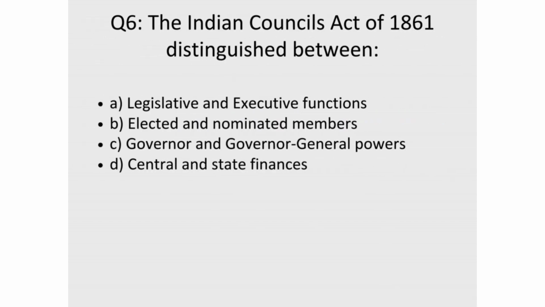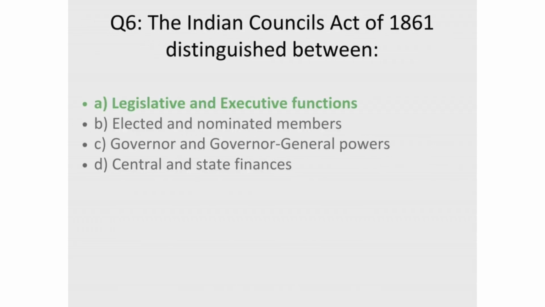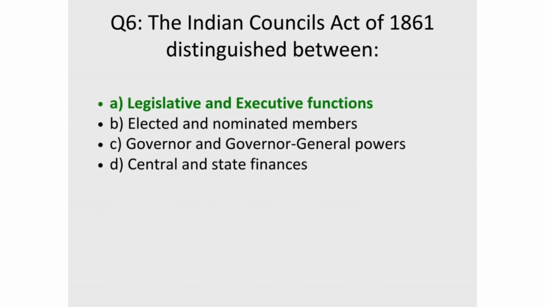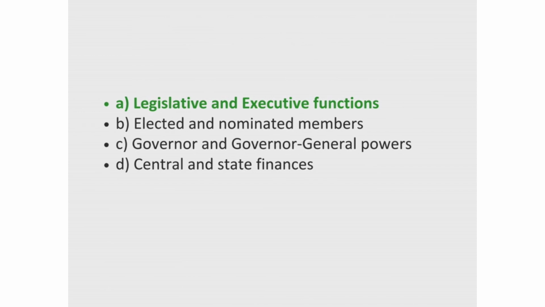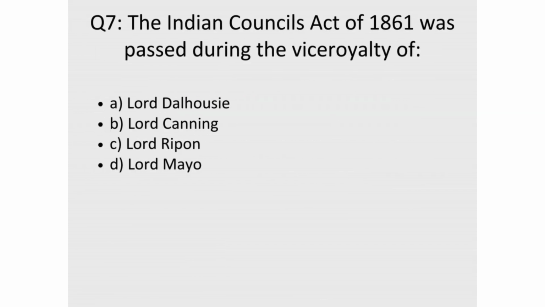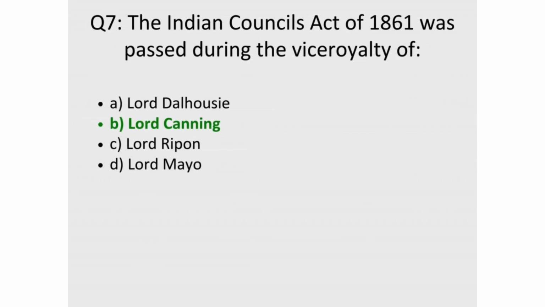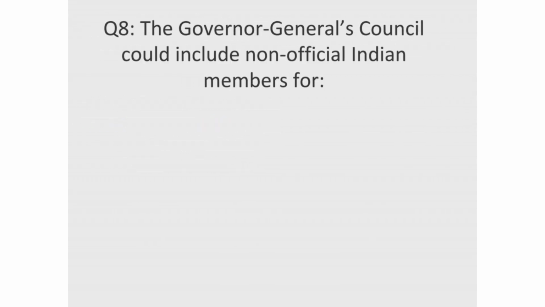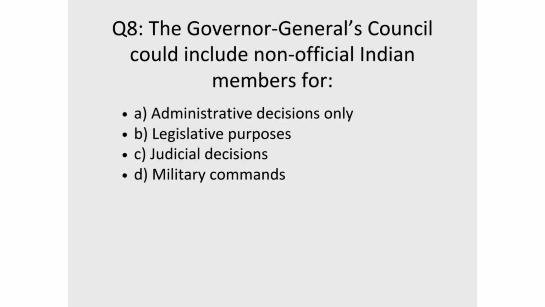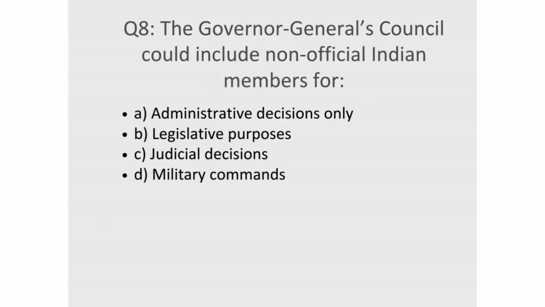6. The Indian Councils Act of 1861 distinguished between. Correct answer, A. Legislative and executive functions. 7. The Indian Councils Act of 1861 was passed during the Viceroyalty of. Correct answer, B. Lord Canning. 8. The Governor-General's Council could include non-official Indian members for.